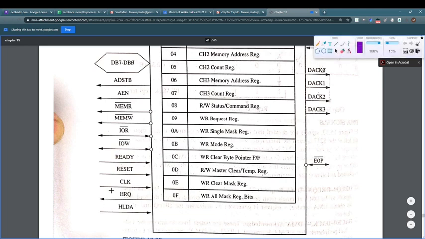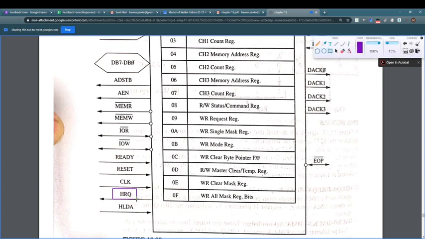When the DMA requests the 8085 to have the address bus and the data bus, it sends the HRQ that goes to the hold input of the 8085.